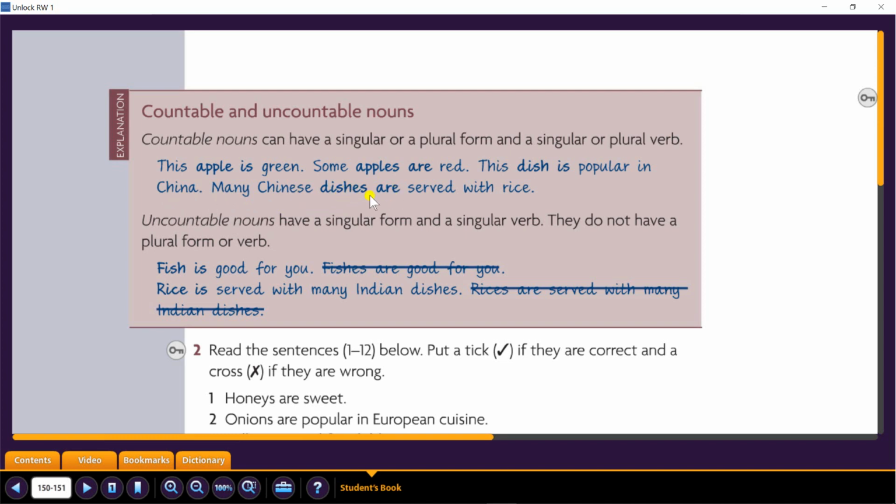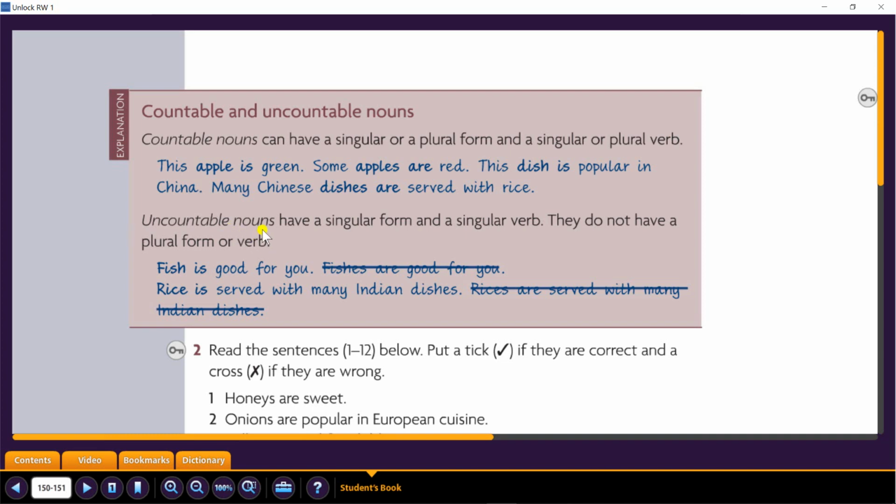So since we have plural, the verb to be needs to be plural as well. Many Chinese dishes are served with rice. So this is it for countable nouns. Nouns that we can count. Nouns that we can use numbers with. I can say 1, 2, 3, 4, 5.